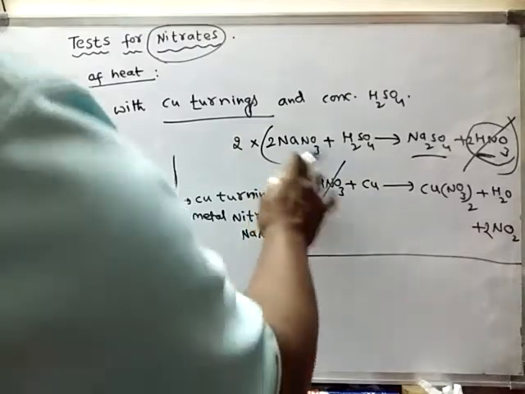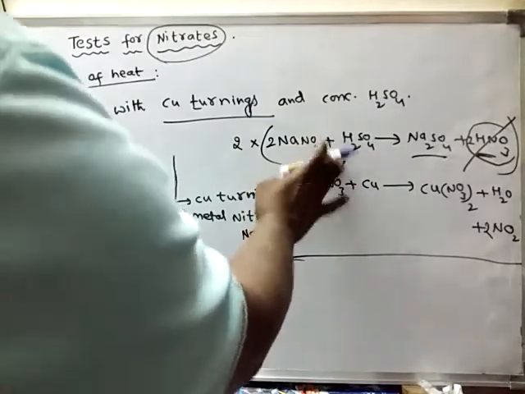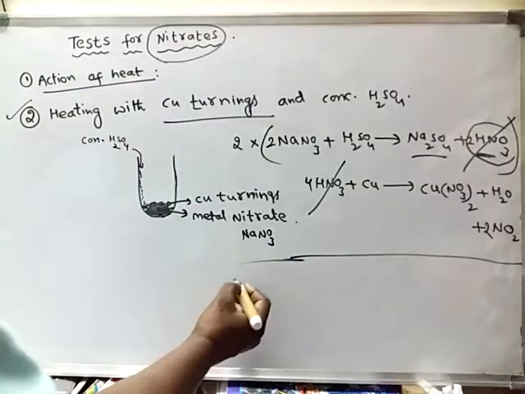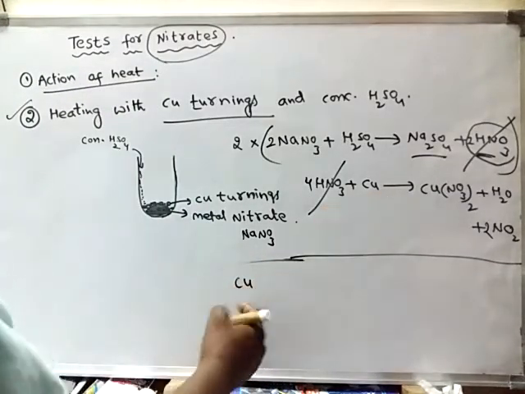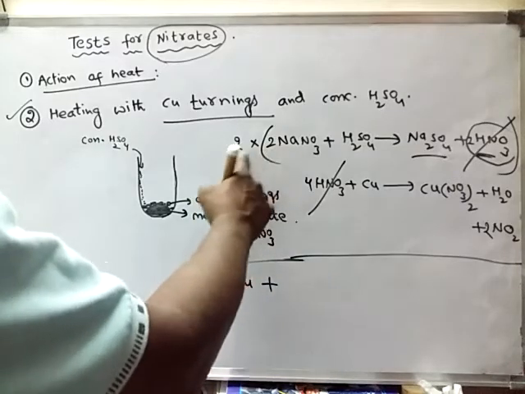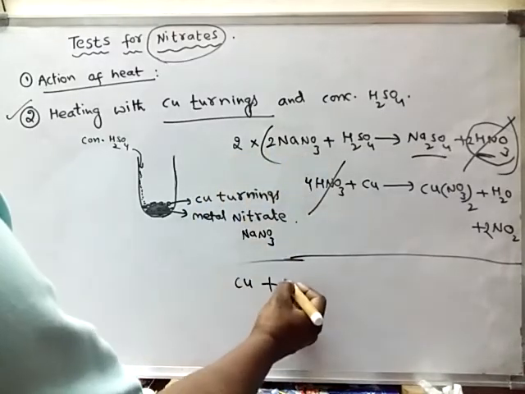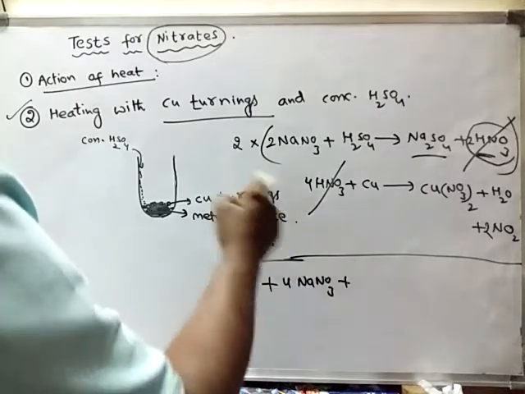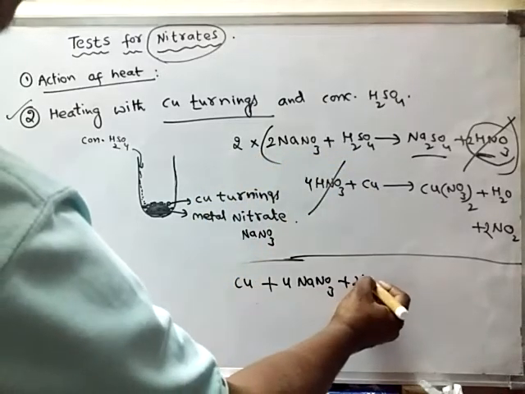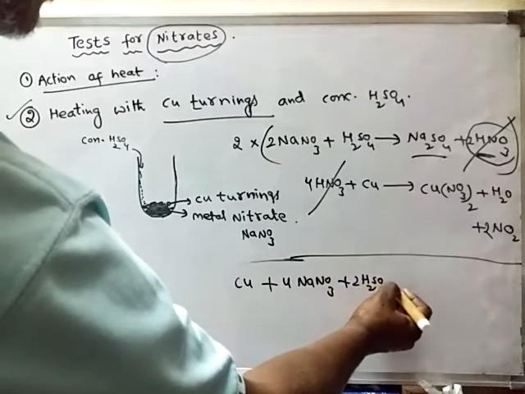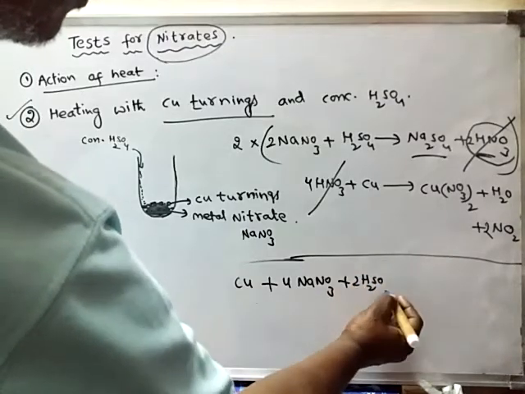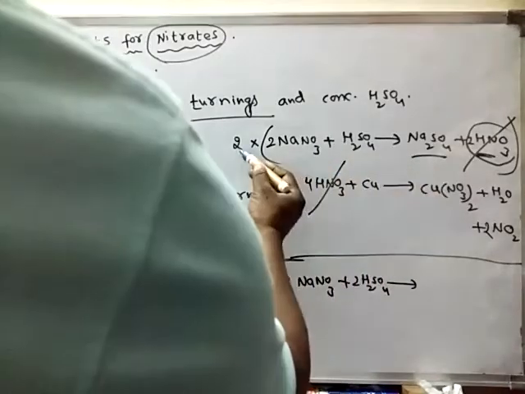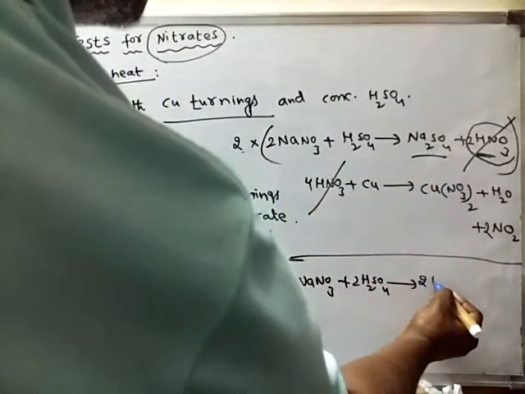If I combine this equation and write the combined equation, it will be like this: copper plus 4 sodium nitrate plus 2 concentrated sulfuric acid gives rise to 2 sodium sulfate.